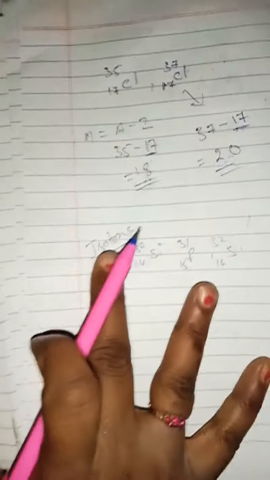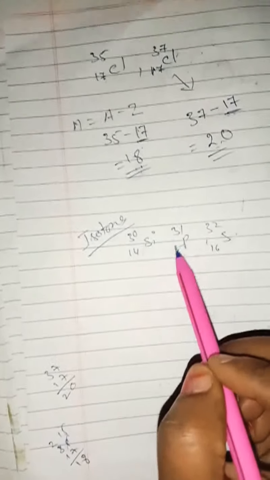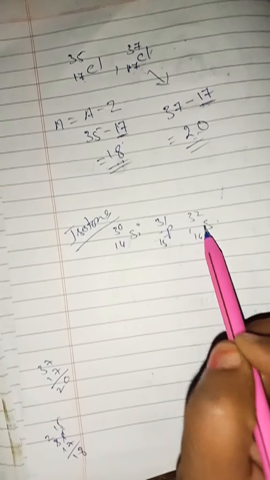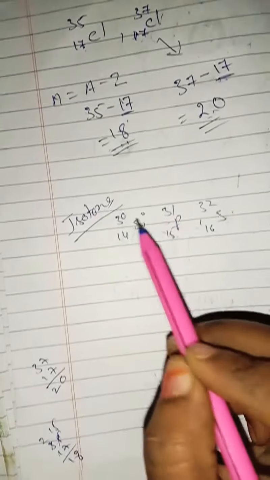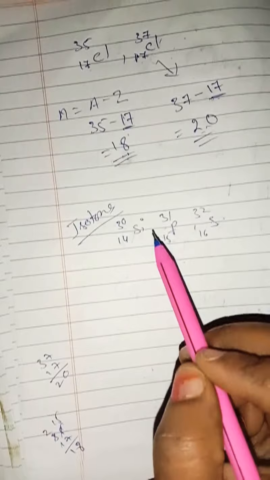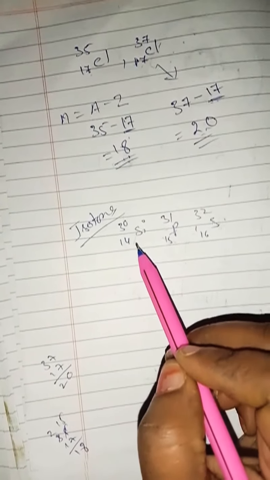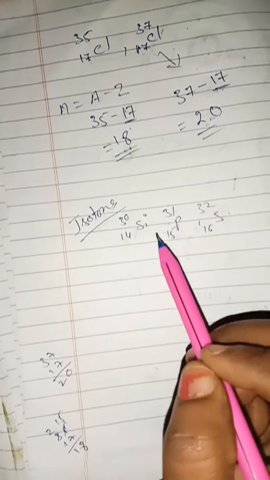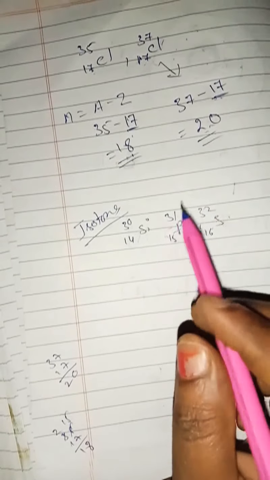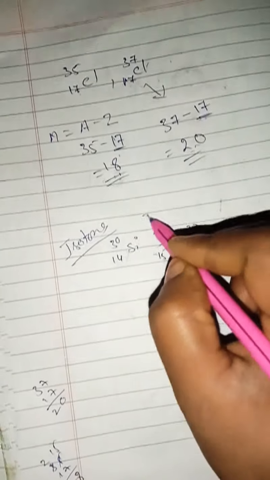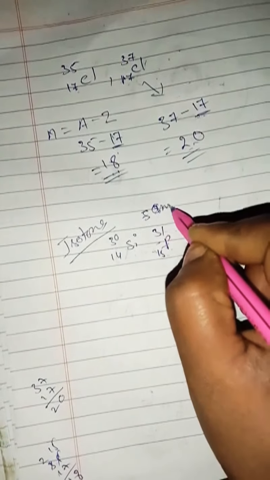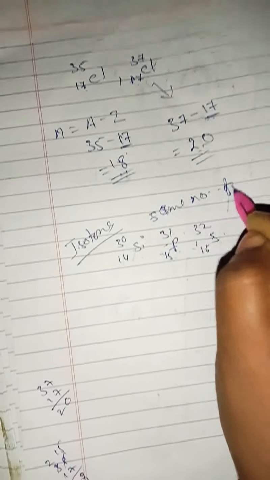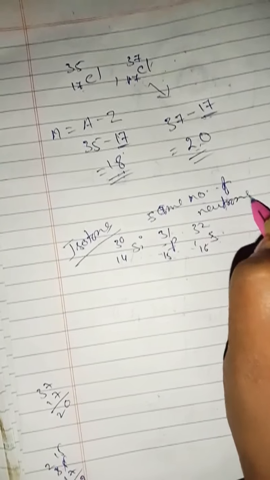Isotones are the atoms of different elements which have different atomic number, different mass number, but they have the same number of neutrons. Look here, they have different atomic numbers and the mass number is also different. But what is similar in isotones is that they have the same number of neutrons. The same number of neutrons will be present in isotones.